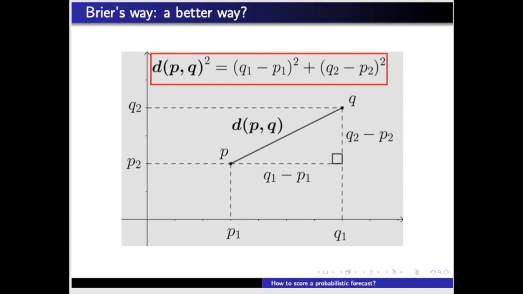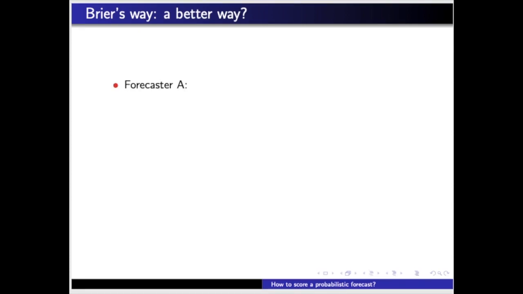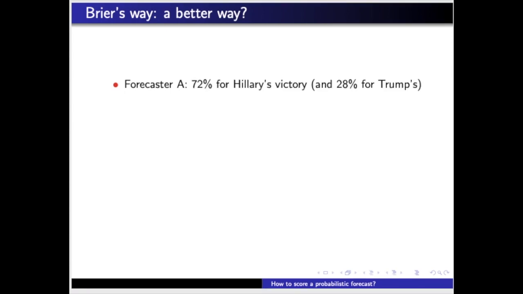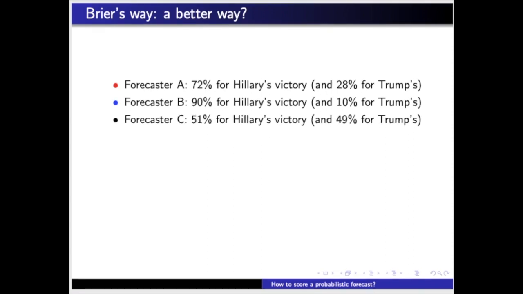To understand Brier's metric, let's consider the example of the US presidential election once more. Let's use the three forecasts mentioned earlier. Forecaster A assigned a 72% probability to a Hillary victory, forecaster B assigned a 90% chance, and forecaster C a 51% chance to the same result.